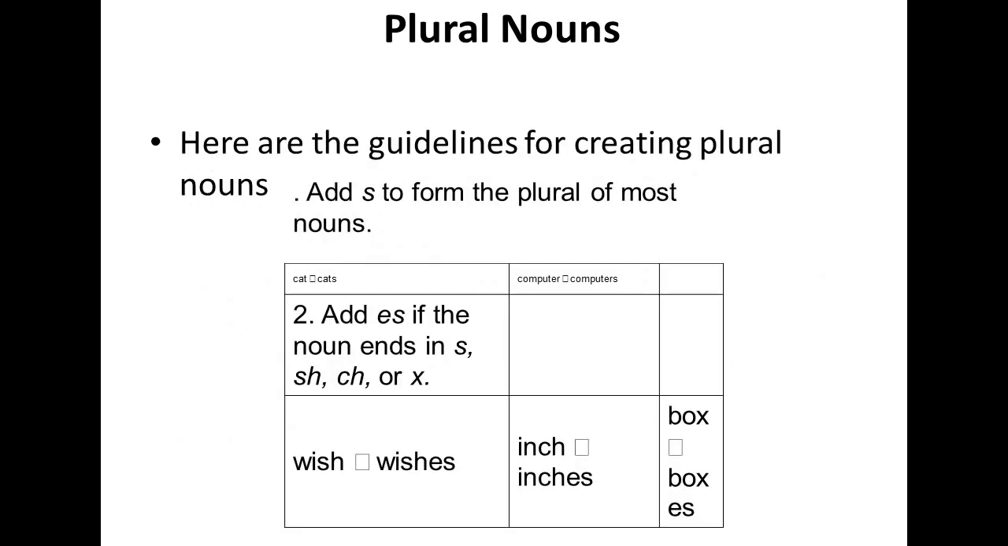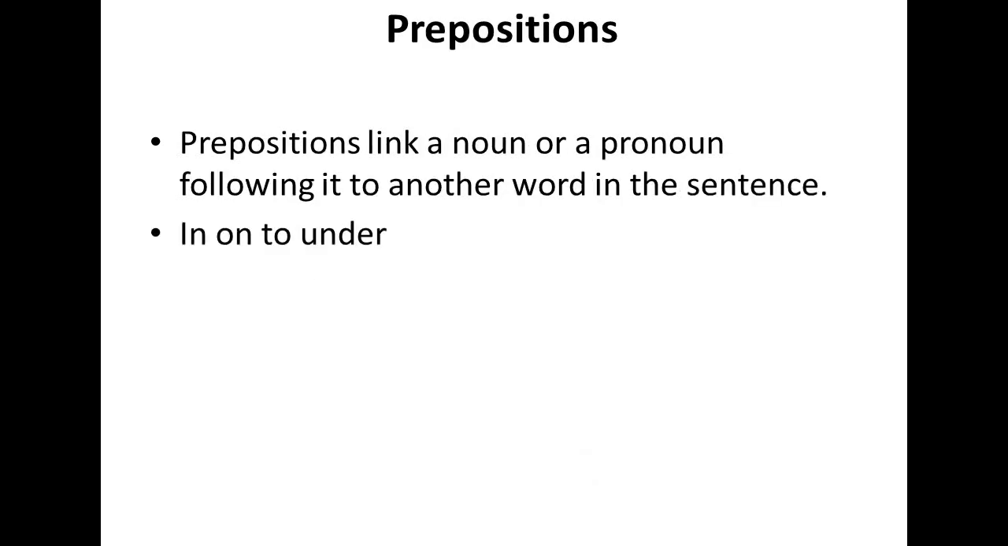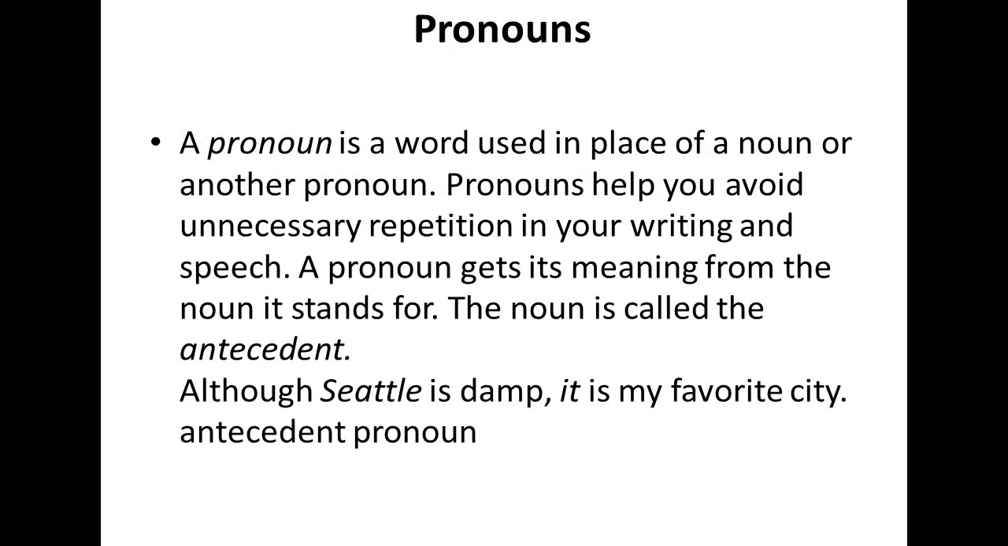Plural nouns, here are the guidelines for creating plural nouns. Add s at the end. For example, s, sh, ch इनके बाद एस ऐड करते हैं, और es जो है ना, जैसे विश से विशेस हो गया, इंच से इंचेस हो गया, बॉक्स से बॉक्सेस हो गया. Prepositions link a noun or a pronoun, following it to another word. For example, in, on, under, to.